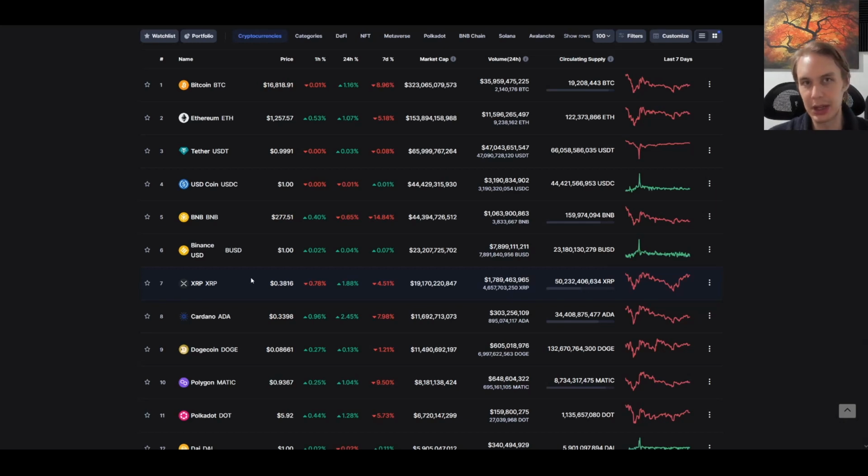And then also community can matter too, because you can have something where the utility is not fleshed out yet, but has a super strong community, which can keep it strong and afloat for a while, potentially. So those are things that I think are really important when we're thinking about altcoins and their staying power.